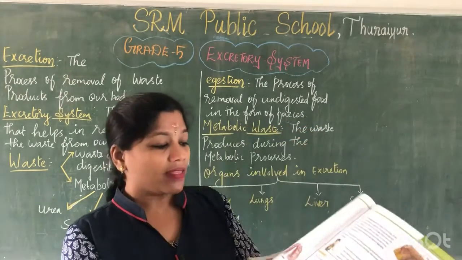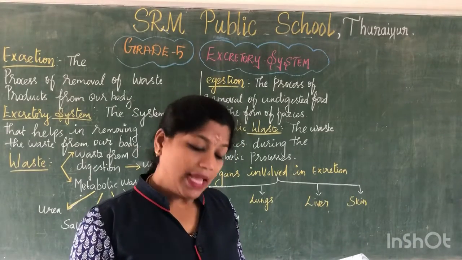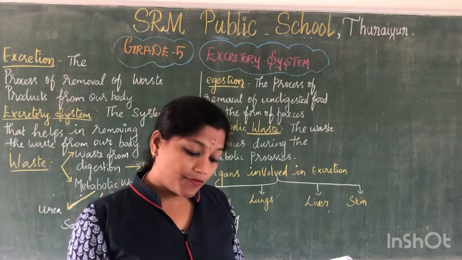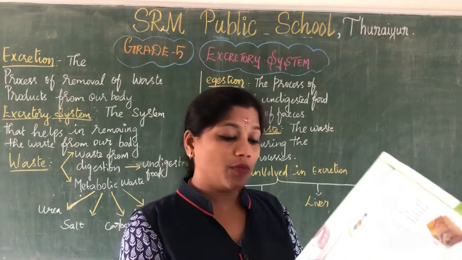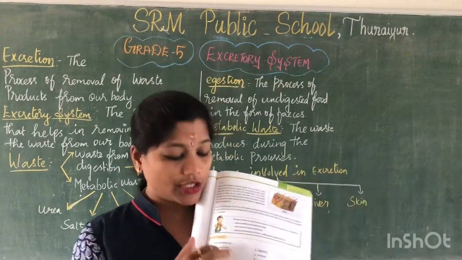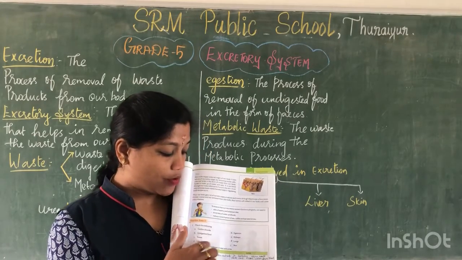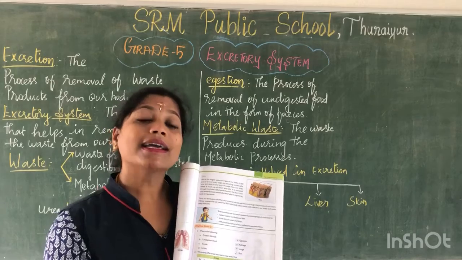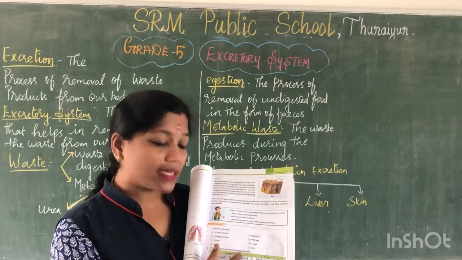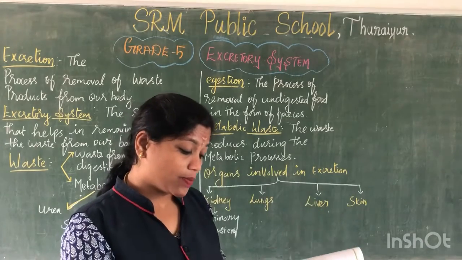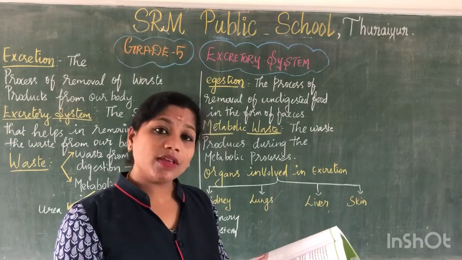Okay, my dears. Then match the following. Carbon dioxide is removed from the lungs. Undigested food is removed by the process of digestion. Sweat is removed by our largest organ called the skin. And urine is removed, it is produced where? In the kidneys. Clear, all of you? Next, write the difference between sweat and urine. Clear, all of you? I'll be giving the answers also.